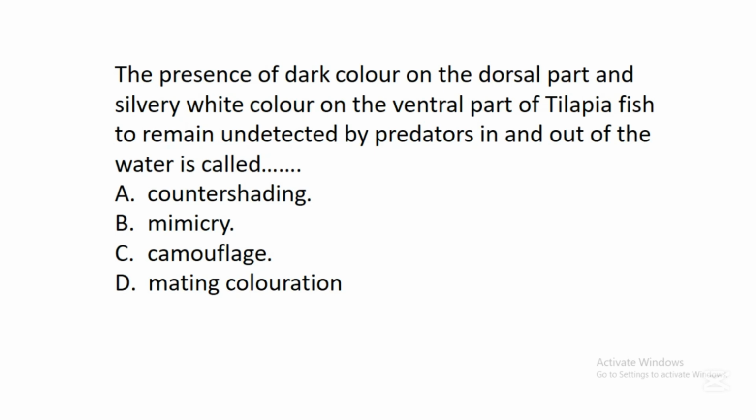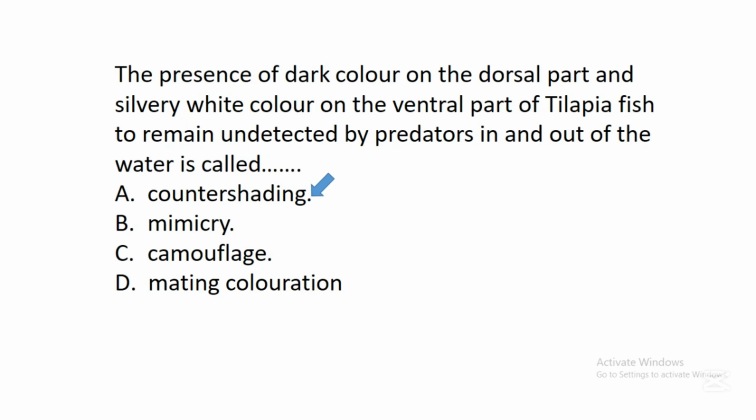D. Mating coloration. In this question, the correct answer is A. Counter shading. Scientists have studied this fish called tilapia fish and discovered that this fish has dark color on the dorsal parts, and the ventral part has a silvery white color.